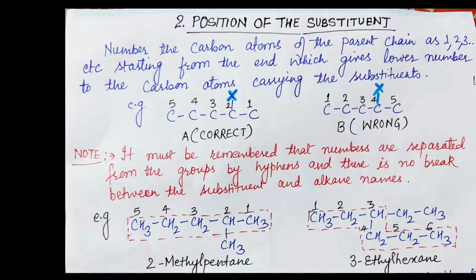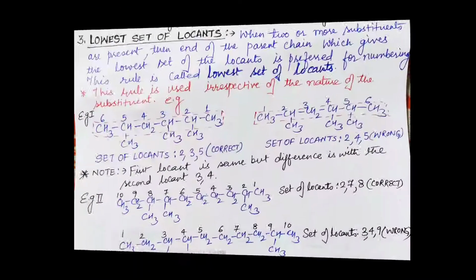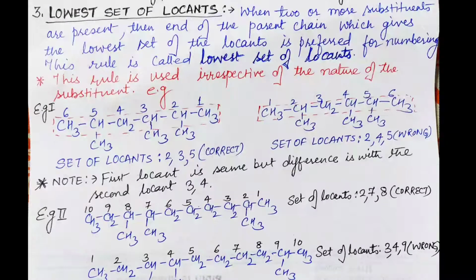The third rule is regarding the lowest set of locants. Now what are locants? Locants means the position of the carbon atom where the substituent is attached. So when two or more substituents are present, the end of the parent chain which gives the lowest set of locants is preferred for numbering. This rule is called the lowest set of locants, and children, it is used irrespective of the nature of the substituent.